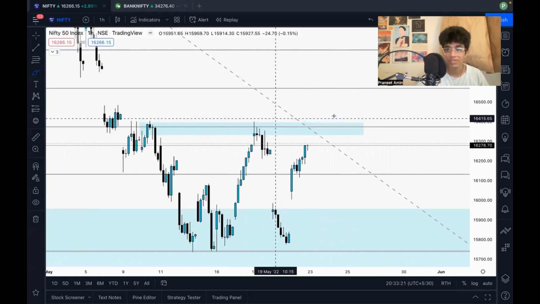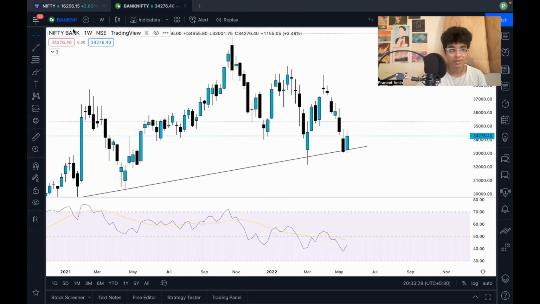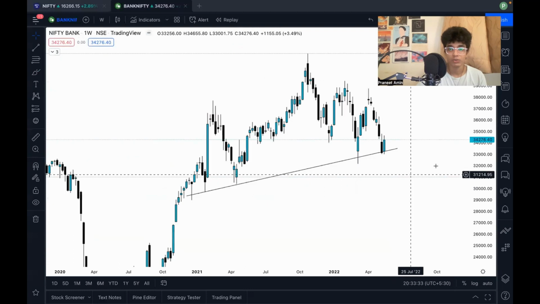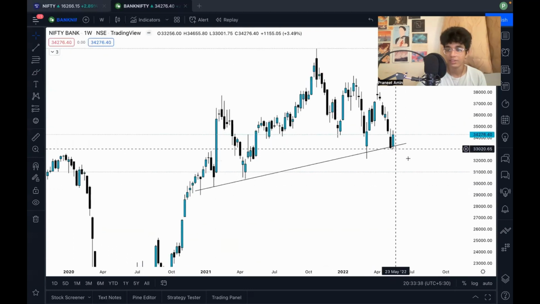But right now, I have three reasons to go short on Nifty. So this is my view on Nifty. Now let's look at Bank Nifty. Again, when we use Bank Nifty on 1 week, let me just zoom out. Do you see again? It's at a support, and it's a support region.